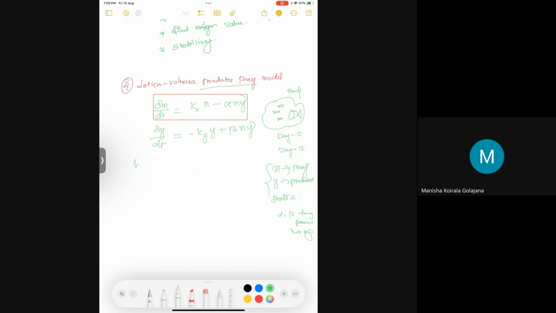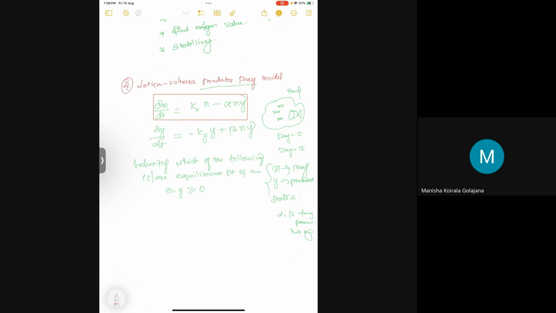So the question is, identify which of the following is the equilibrium point of the system, considering x, y greater than or equal to 0. This is a basic assumption because we cannot start from only prey or only predators. So we are taking an assumption that both predators and prey are alive. Both are there. We don't know how much, but both are greater than 0. With these assumptions we are working.